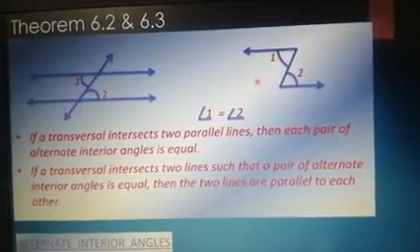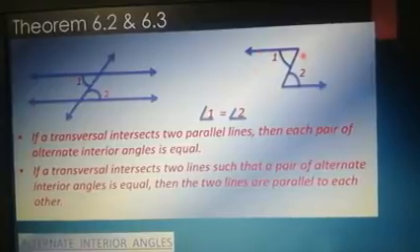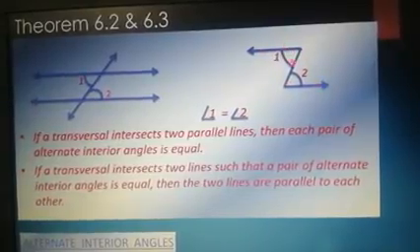I told you that when we talk about alternate angles, think of Z. So this is angle 1 and 2.